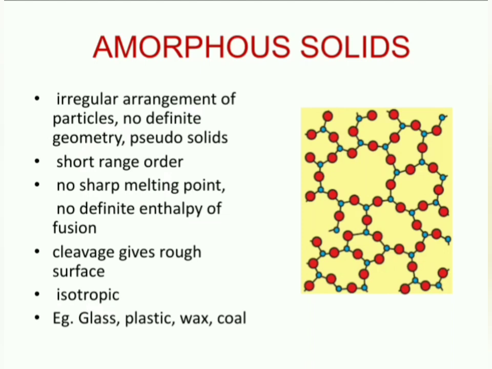And if you cut amorphous solids with the help of a sharp object, they'll give small pieces with rough surfaces. So cleavage of these solids will give small pieces with rough surfaces. These are isotropic.